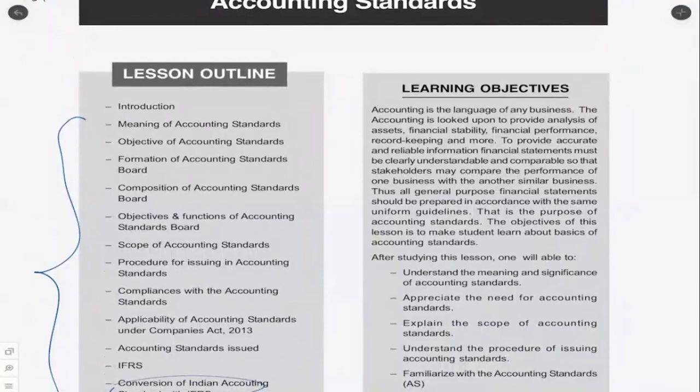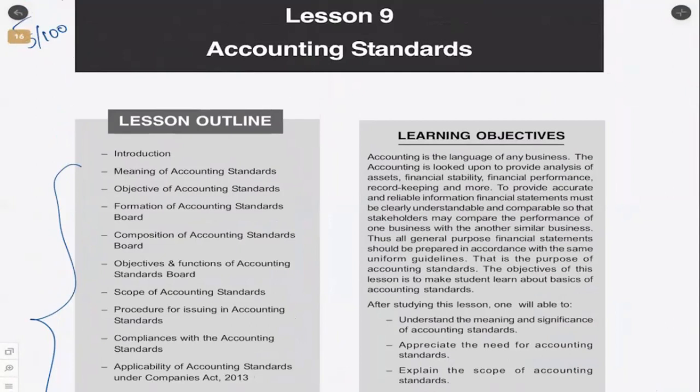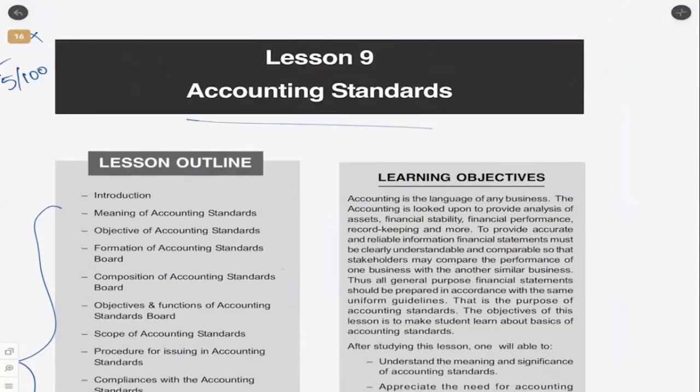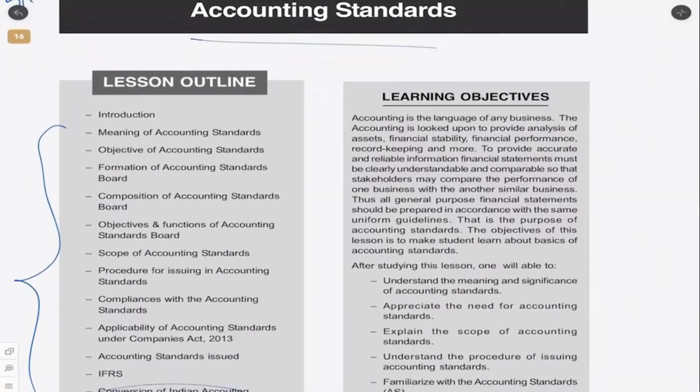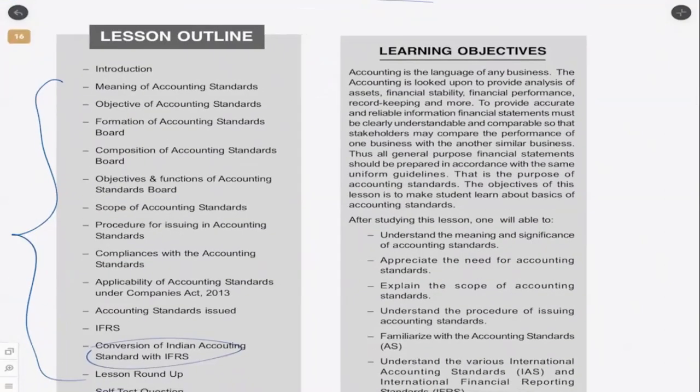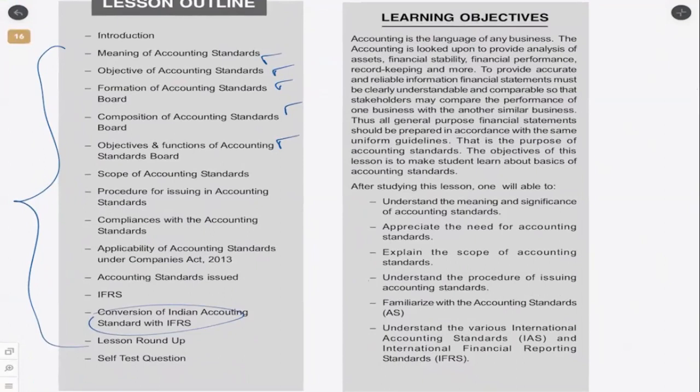I just went through the past 5-6 attempts question papers and saw if there is any question relating to accounting standards. Of course there are, though in some attempts they have skipped it, but the kind of questions which they ask are very generic. So let's look at those few points. I'll be covering a few of the most commonly asked questions or the generic terms. I won't be going into detail with regard to the accounting standards per se.